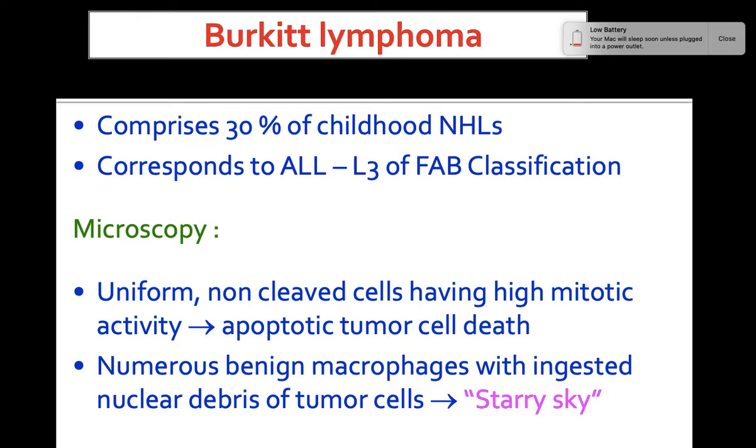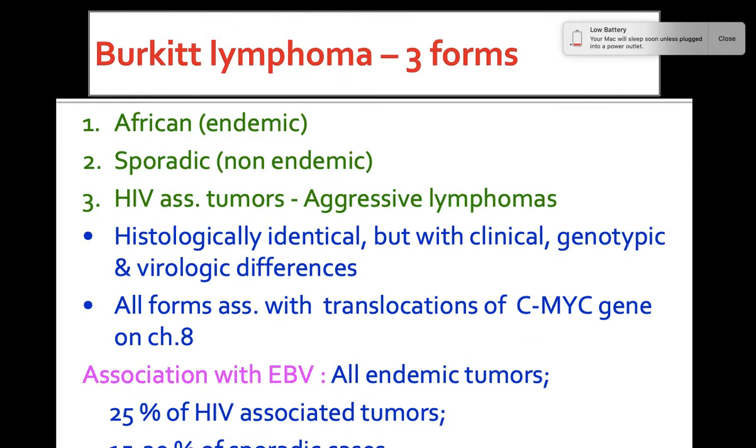Microscopically, it is composed of uniform non-cleaved cells showing high mitotic activity and apoptotic tumor cells. Numerous benign macrophages with ingested nuclear debris of the tumor cells are seen microscopically, giving a starry sky appearance. This is a characteristic feature seen in Burkitt's lymphoma, the starry sky pattern.